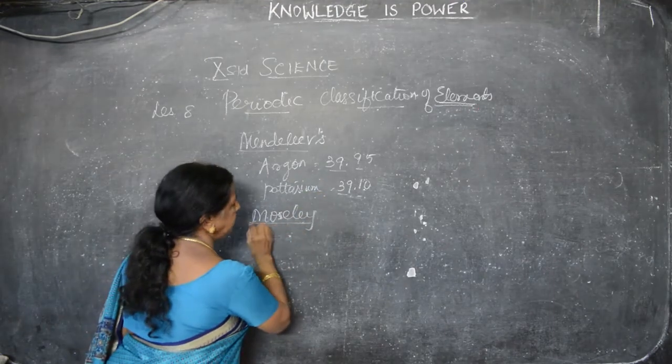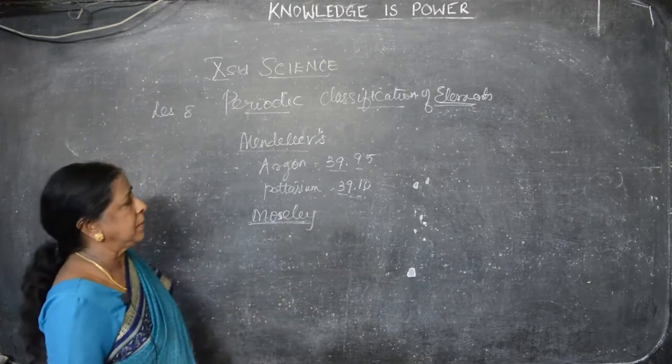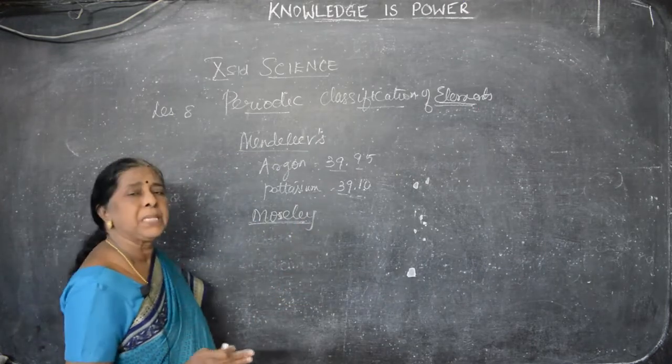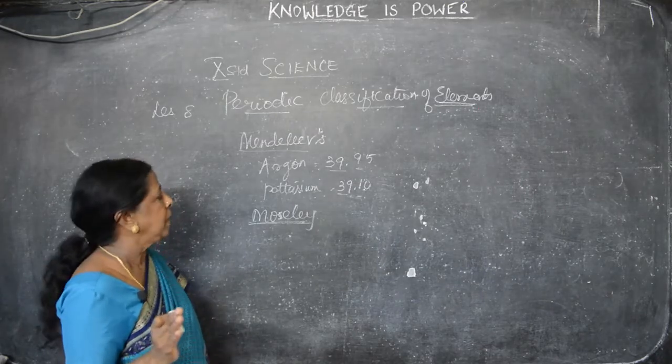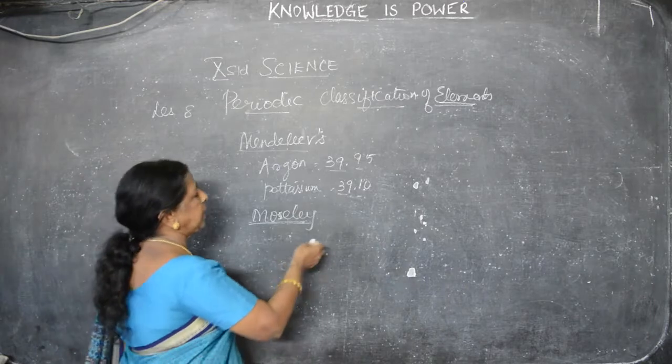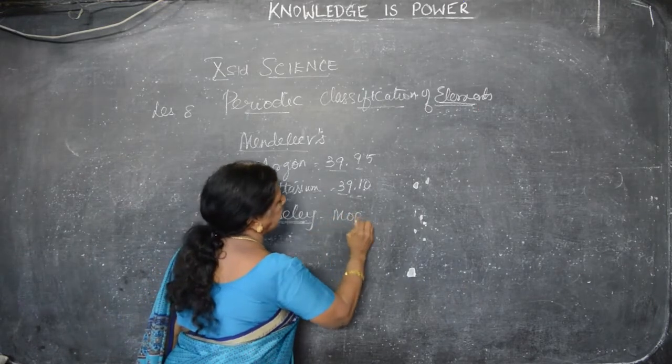Moseley. And he arranged the elements according to the atomic number. He gave free places also to find new elements. And Moseley's periodic table is known as the modern periodic table.